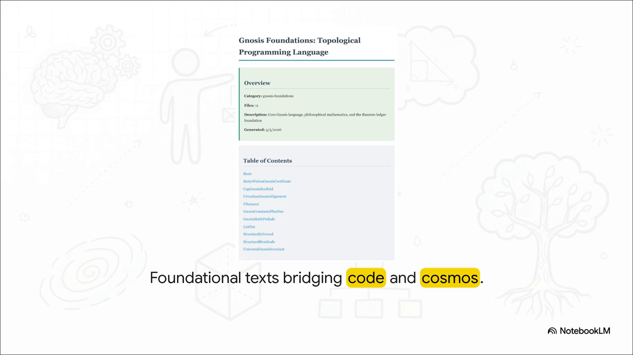Now, opening these files, you might expect to see standard software architecture, right? But no. These are actually formal mathematical proofs for some seriously massive conceptual ideas. You'll literally see modules named Circadian Gnosis Alignment sitting right there next to the Boomley Walrus Gnosis certificate. It's fascinating. The authors are taking the absolute unforgiving strictness of computer science and using it to map out a topological philosophy of reality itself.